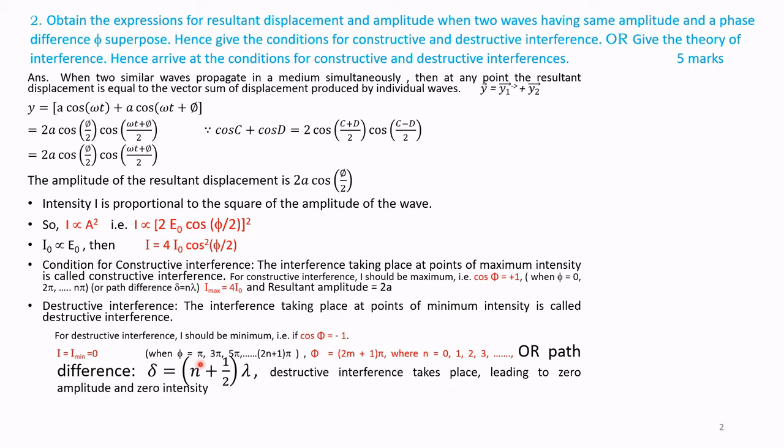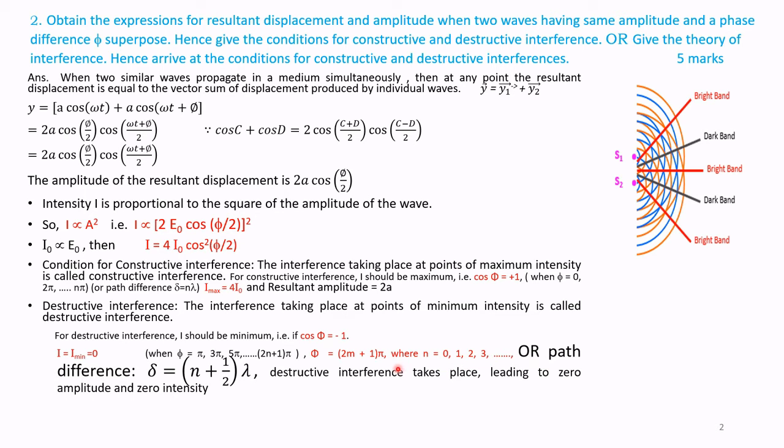This happens when phi is equal to pi or 3 pi or 5 pi, or 2n plus 1 times pi, where n is equal to 0, 1, 2, 3. The path difference is delta equal to n plus half into lambda. This is where destructive interference takes place, leading to zero amplitude and zero intensity.